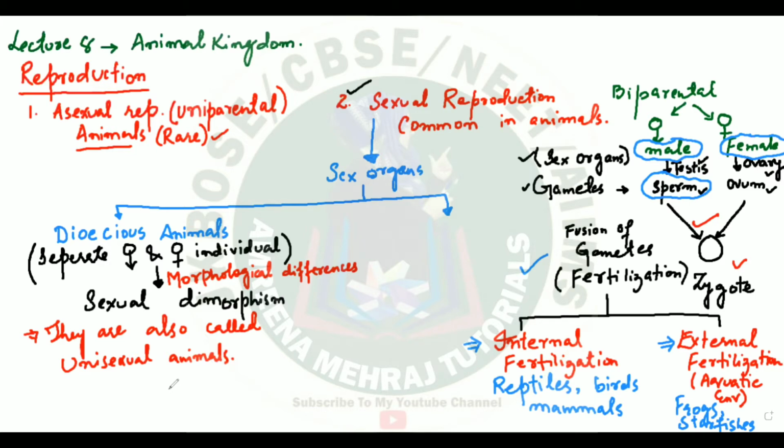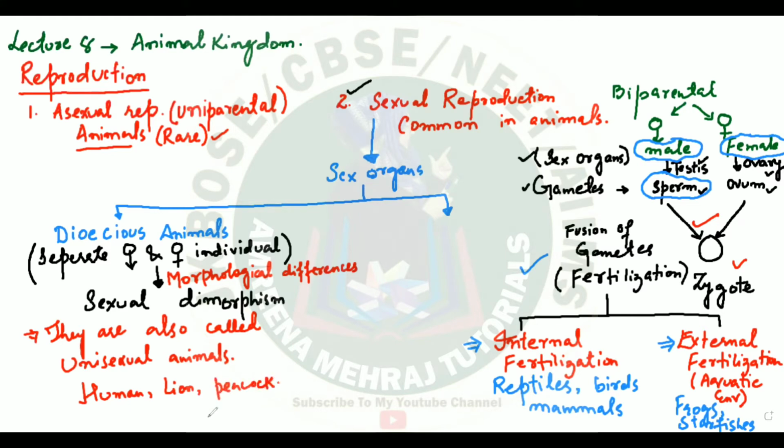So who are the organisms who show this sexual dimorphism? You can think about the lions. You have a lion, you have a lioness. You have a peacock, you have a hen. You have a male human, you have a female human. So the examples here are the humans, the lion, the peacocks and the peahens. So let me write down the peacock.